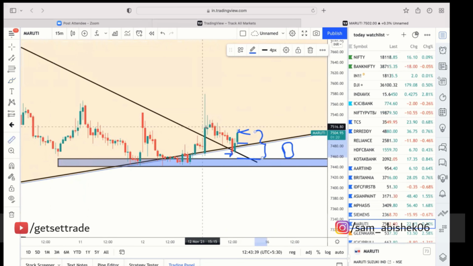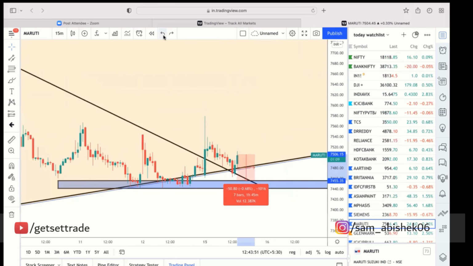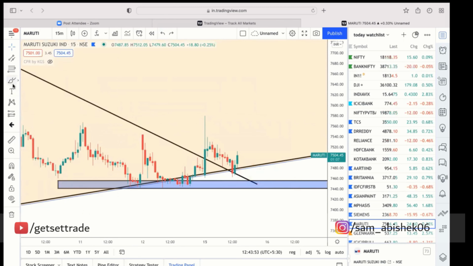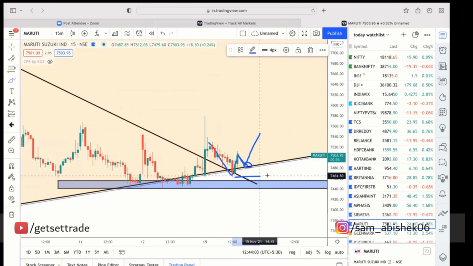So it's going to be a 50-point stop loss. So if that is okay, you can also take an entry here, or at least wait for this dip and then enter. Again at the trend line, you can enter, keeping your stop loss here.